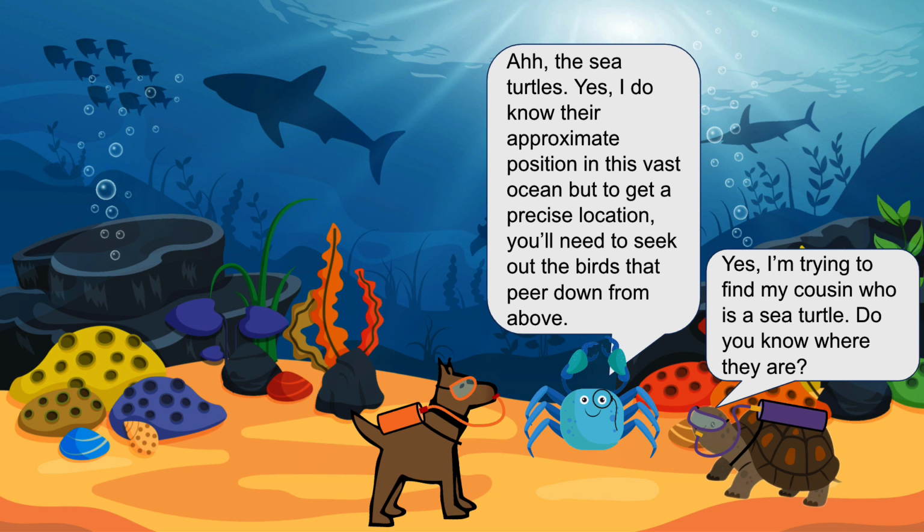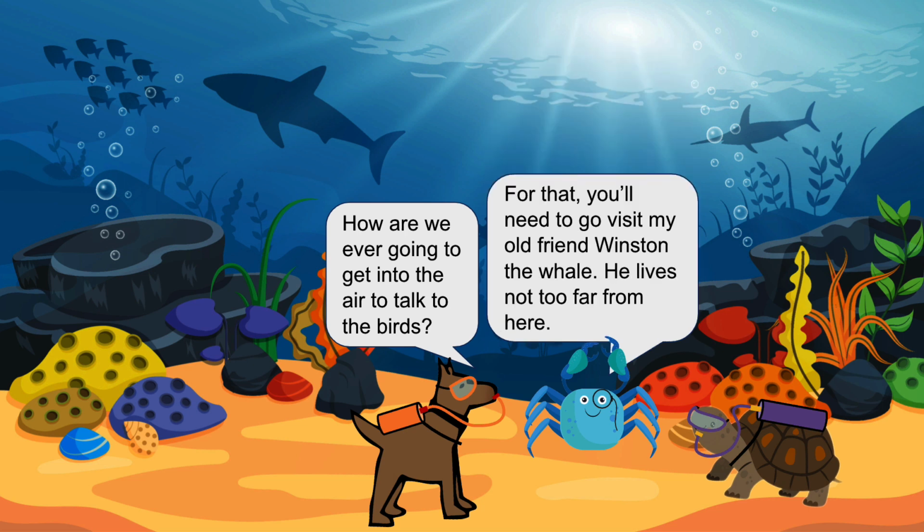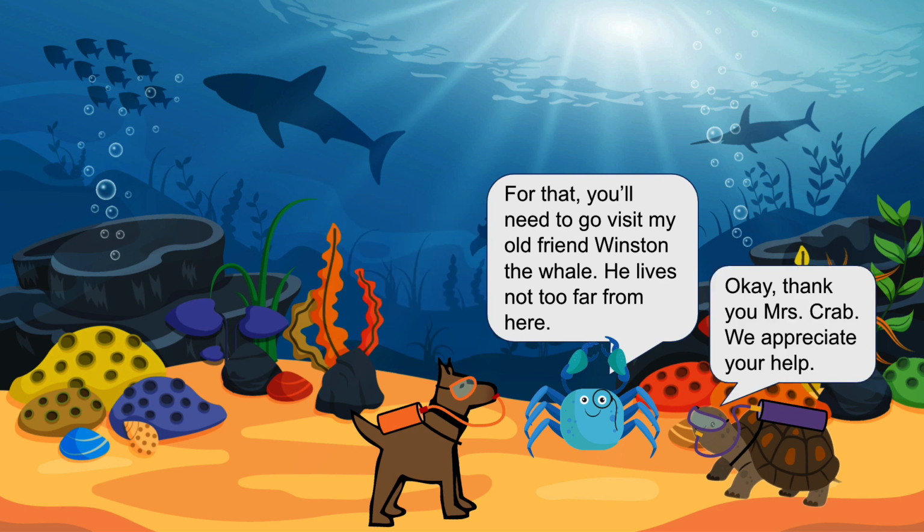A puzzled look comes over Carol's face. "How are we ever going to get into the air to talk to the birds?" The wise crab already has an answer. "For that, you'll need to go visit my old friend Winston the whale. He lives not too far from here." "Okay, thank you, Mrs. Crab," says Tracy, even though she's very confused as to how a whale is going to help them get into the air to speak to the birds.